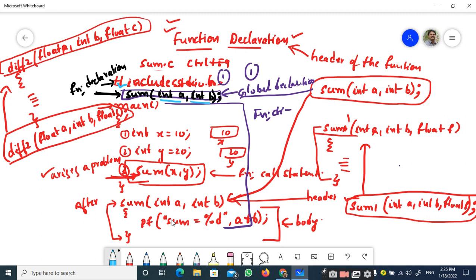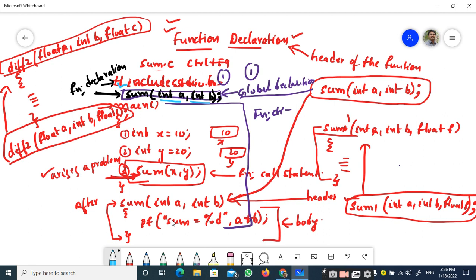So it will have some idea of this function. It will have the idea of what is the name of the function, what is the return type of the function, how many parameters it is accepting, what type of parameters it is accepting, and what is the order of parameters. All this information will be present at the compiler.